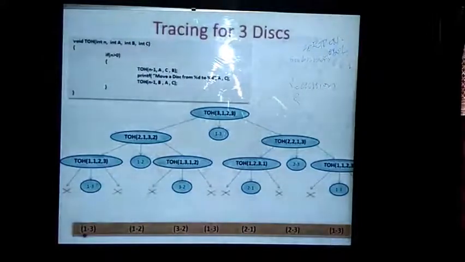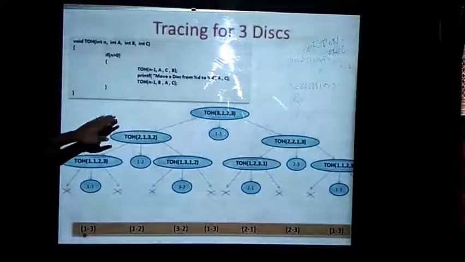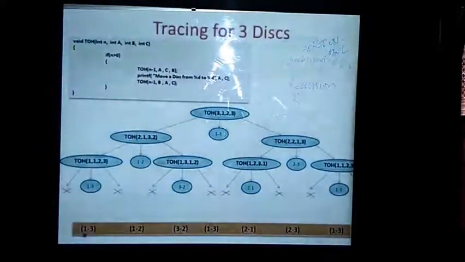I will be placing this. See here, I have written printf, which means this is done in C language, but no problem. In case of printf, you can write cout in order to convert from C language to C++. The logic will be the same.